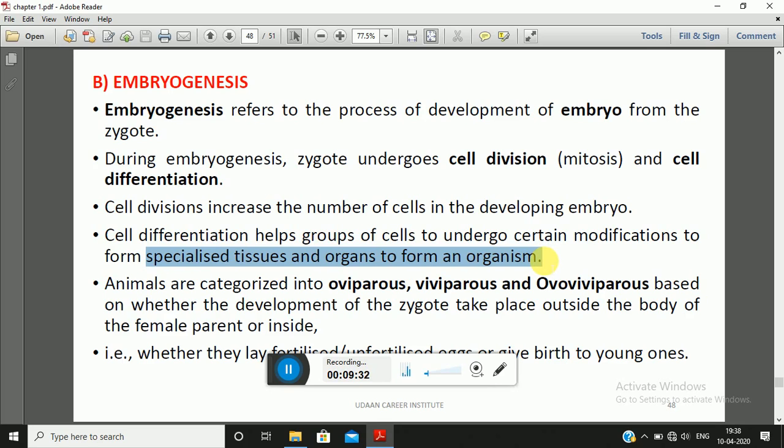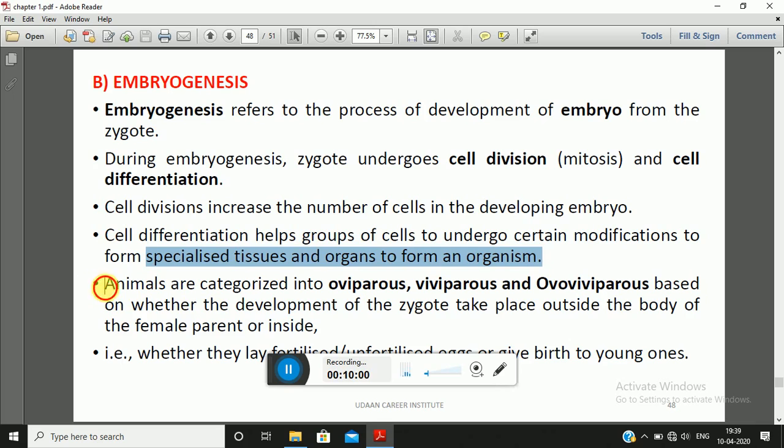So in embryogenesis, there will be two steps. One is cell division and the other one is cell differentiation. In cell division, mitosis will take place and a large number of cells are formed. Whereas in cell differentiation, a group of cells undergo specialization, they undergo some modification, and they become special tissues and organs to perform some specific function, and this process is known as cell differentiation.